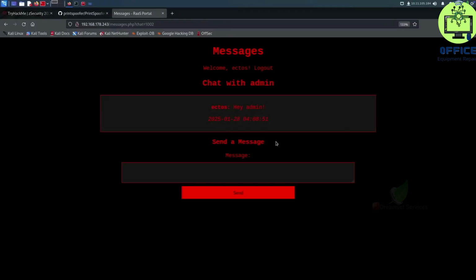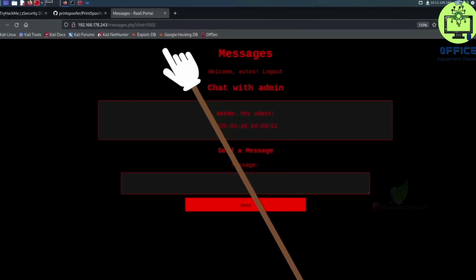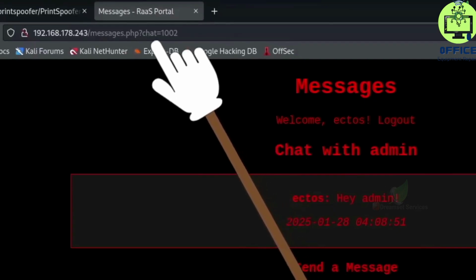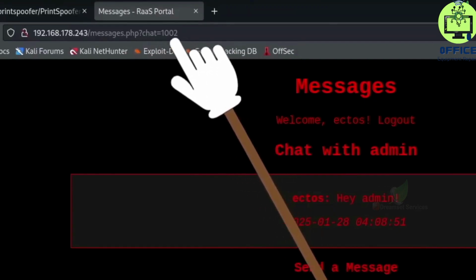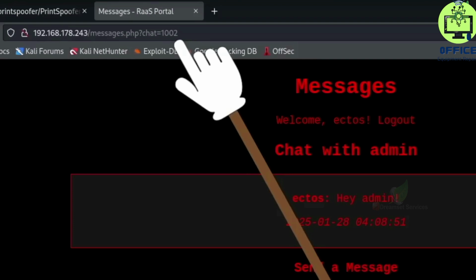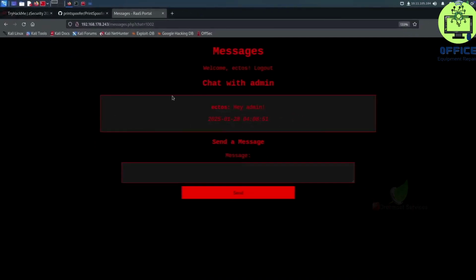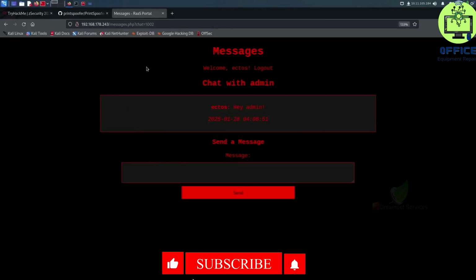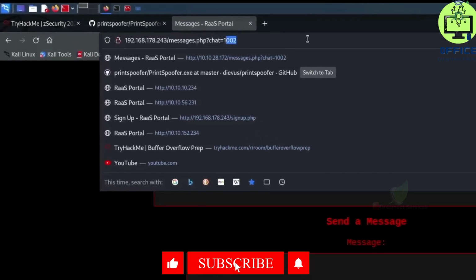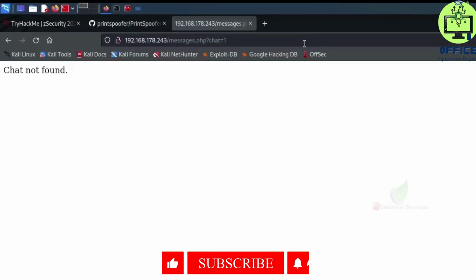Taking a closer look into this webpage will reveal something very interesting. Can you guys see it? Our chat that was just created has an ID, and we can see it in the URL as a parameter over here. This could indicate a possible IDOR vulnerability in how the chats are handled and shown. Let's try to play around with this chat parameter and see if we can get it to show us previous chats. So I'm gonna remove that and then start from 1.